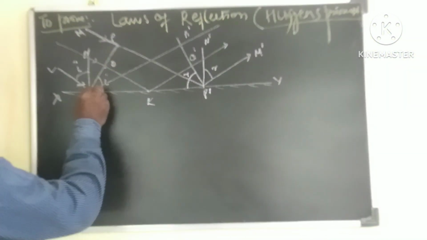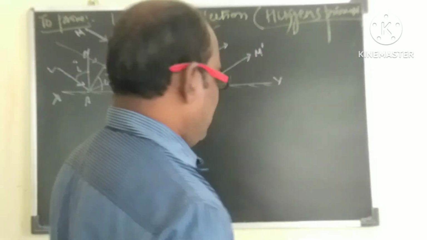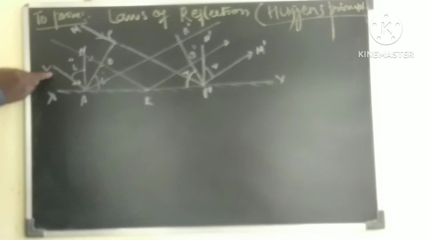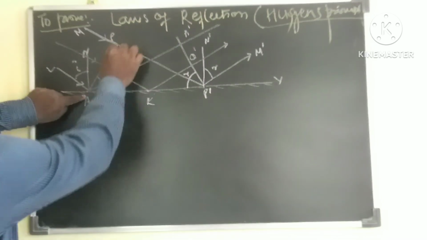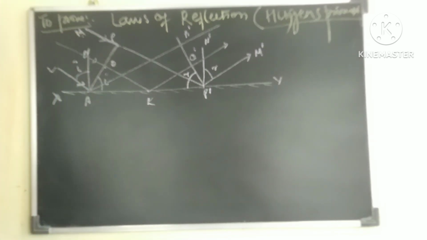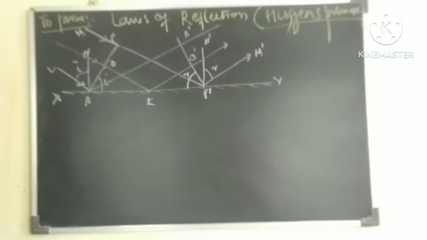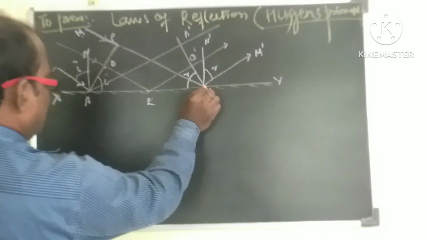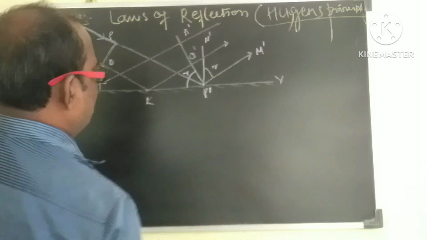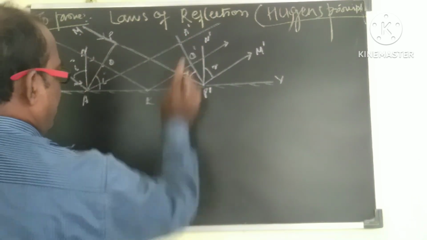PA is a wave front, the primary wave front that we are taking here. So when the PA wave front is formed, let LA be perpendicular to this wave front and MP be perpendicular to this wave front. When it strikes at A, so when P strikes at P dash, then this portion gets covered till here. That means what? P P dash is equal to A A dash.